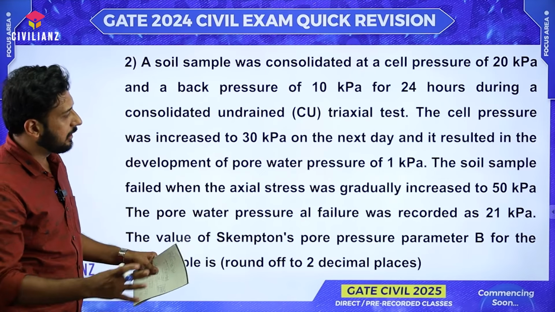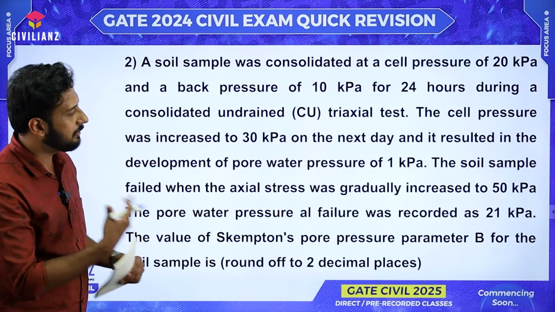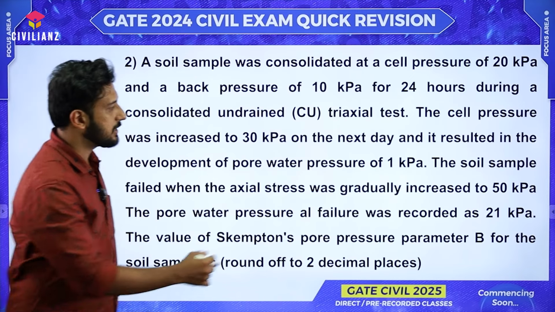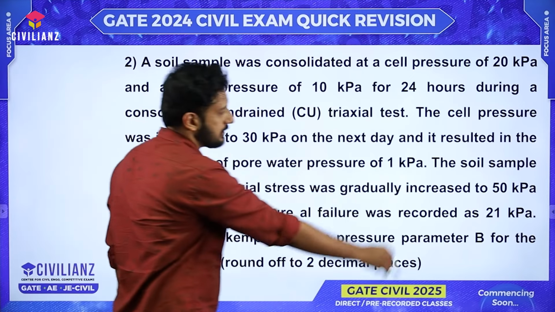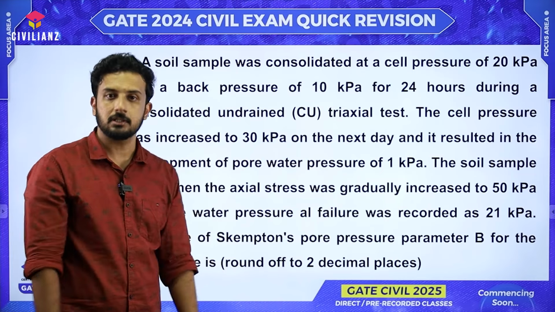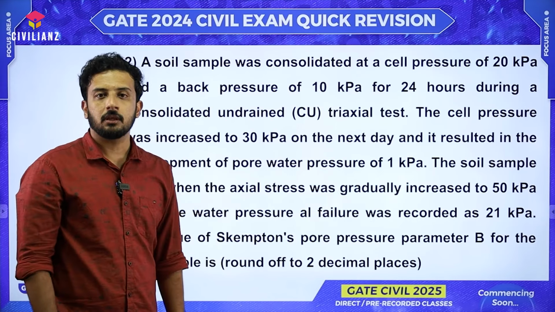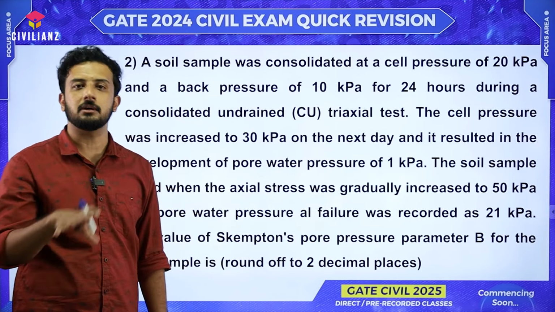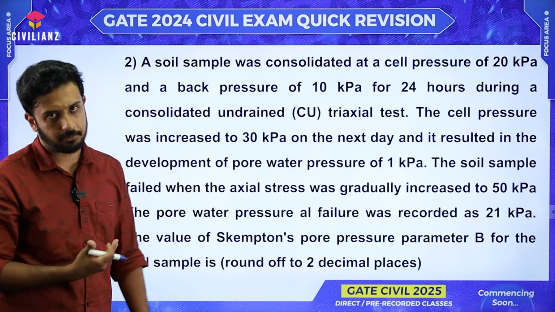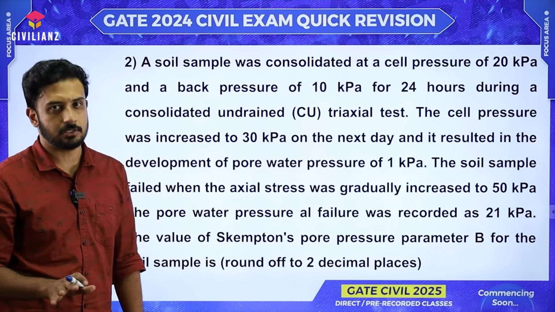So they have given a lot of data here, but to be very frank, they might have given all these things just to confuse you, because we don't require these concepts. This axial stress increased to 50 kilopascal. I hope you have not made any mistake due to that additional data given in the question, because we know this Skempton's parameter B is related to the confining pressure, not the axial pressure. They have given it just to confuse you, that's it.